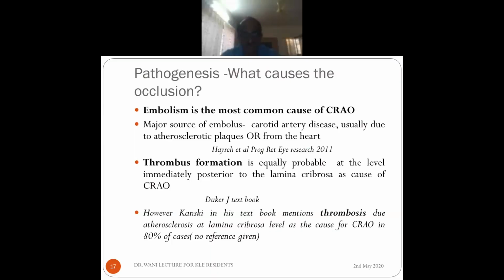And what causes the occlusion? Embolism is the most common cause of central retinal artery occlusion. The major source of embolus usually comes from carotid artery disease, usually due to an atherosclerotic plaque, or from the heart. But thrombus formation is equally probable, especially at the lamina cribrosa level, according to Duker. And Kansky says that thrombosis is the main cause. Thrombosis due to atherosclerosis at the lamina cribrosa is the main cause of CRAO in 80% of the cases, but he does not give any reference to support his claim.